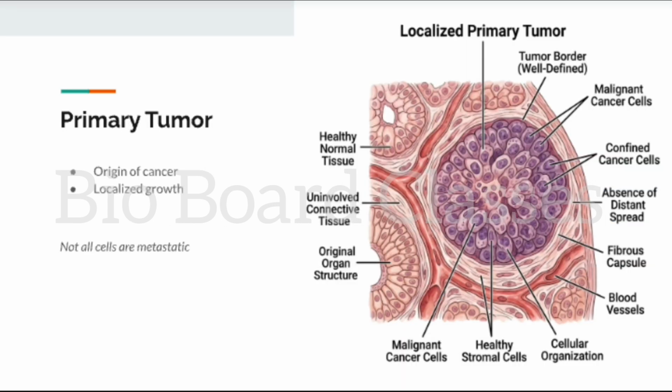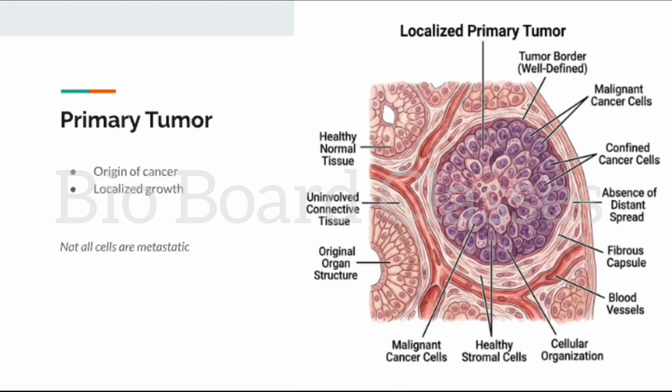Everything begins with the primary tumor. At first, cancer cells remain confined to their original tissue. The tumor grows locally as cells continue to divide uncontrollably. However, not all tumor cells possess metastatic abilities. Only a small subset acquire the characteristics necessary for invasion and spread.